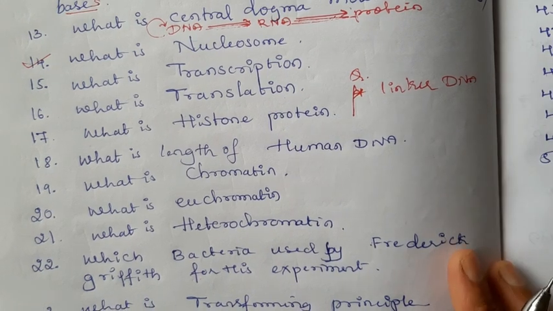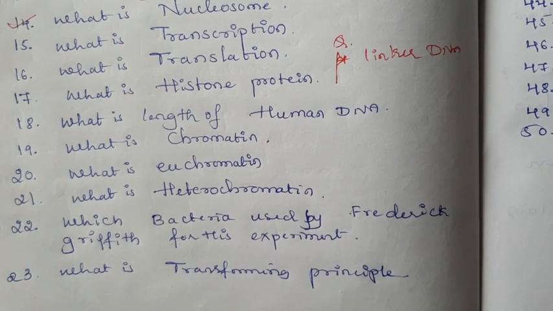Okay, then what is chromatin? Chromatin is a thread-like stained body which is present inside the nucleus. The nucleosome consists of a repeating unit of structure that is known as the chromatin. Chromatin is a thread-like stained, meaning colored, body which is present inside the nucleus. Chromatin means we can say it is a colored body.